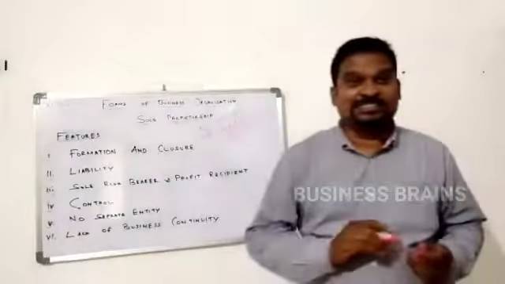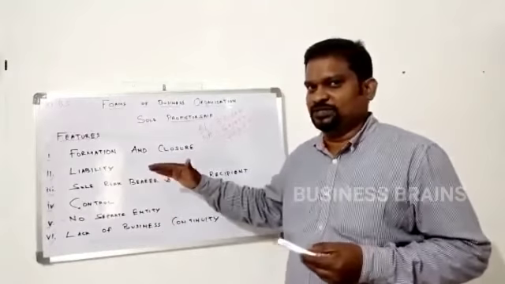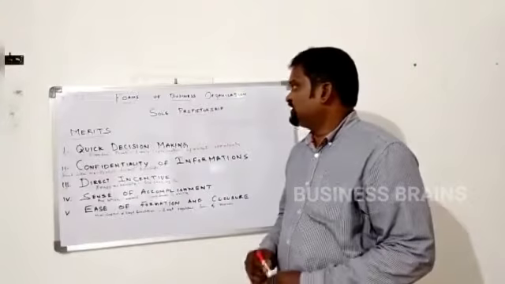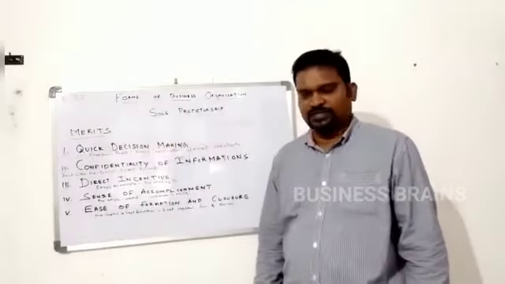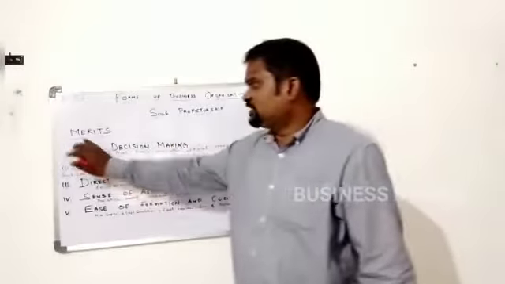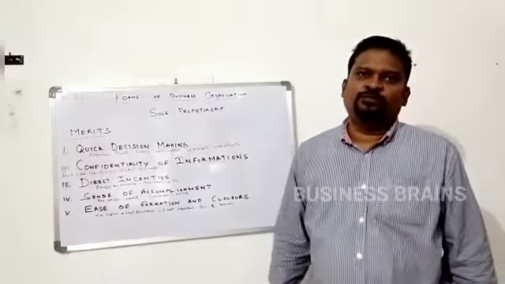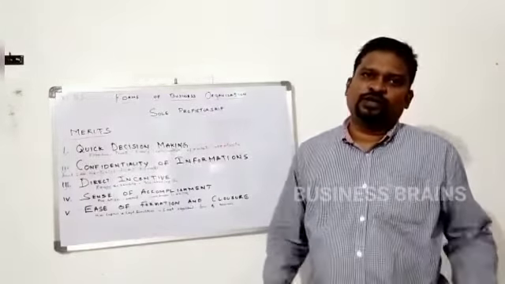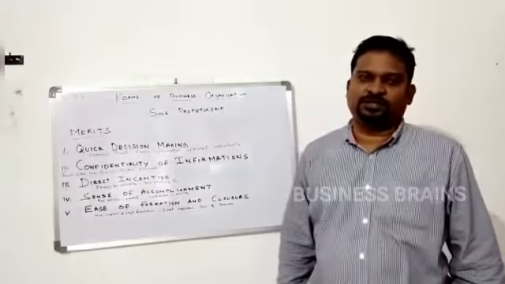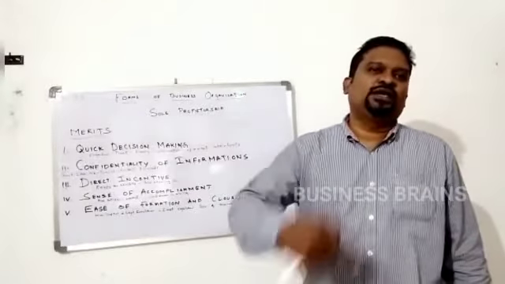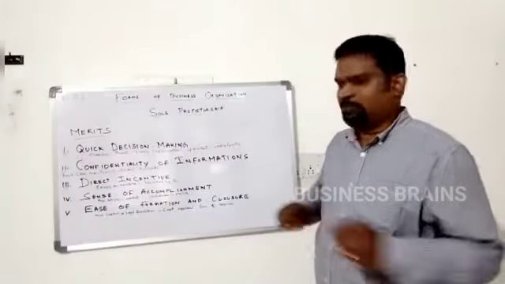We have discussed the features of the sole proprietorship. Now we'll discuss the merits of the sole proprietorship. The first one is quick decision making. You have freedom in decision making. You can make a prompt decision. You can have a timely capitalization of market opportunity. When there is a demand for a particular product, you can increase the production or the stock and maximize your profit. So, quick decision making is possible in sole proprietorship.